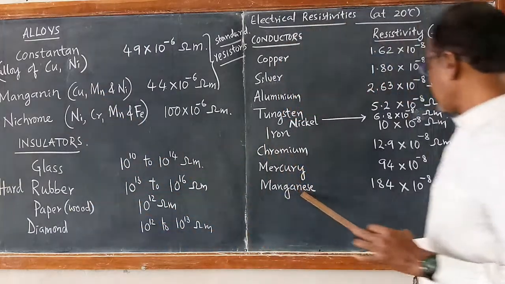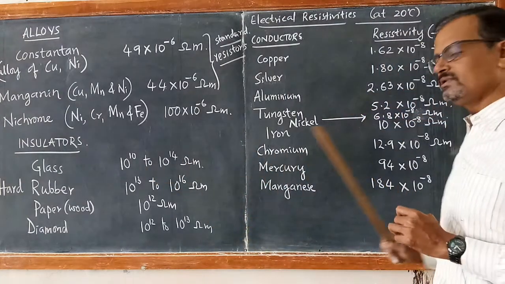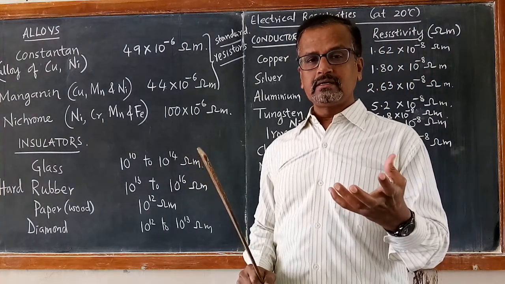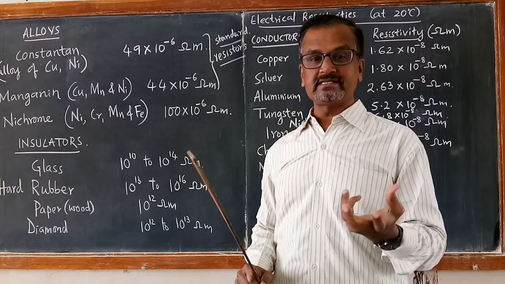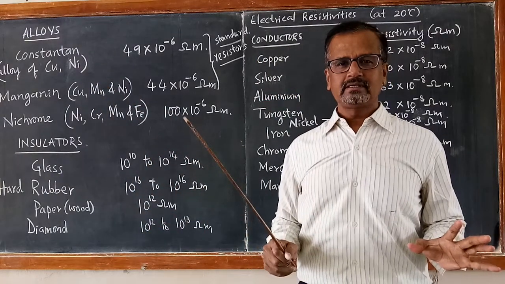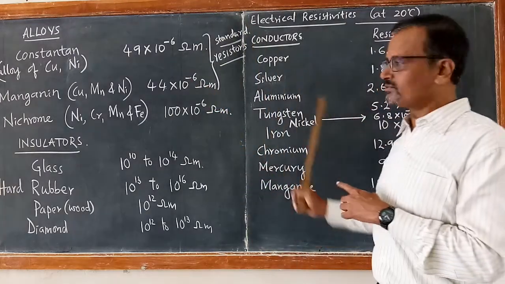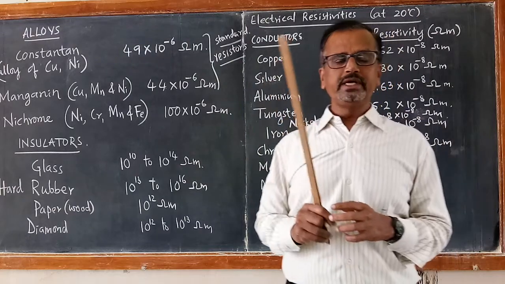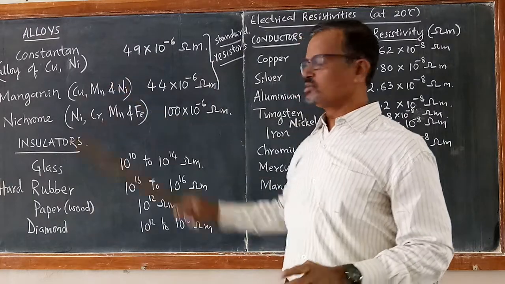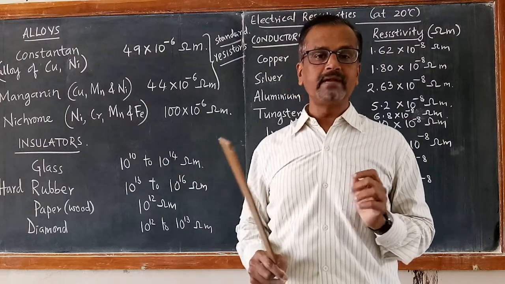Manganese, you see, has 184 into 10 raised to minus 8 ohm meter. It has a little higher value of resistivity. It means that at a high value of current, their temperature rises. When the temperature rises, these alloys do not burn. These alloys have that property, a little higher value of resistivity, which do not oxidize and do not burn at higher temperature. That's why these are used as standard resistors and electric heating elements.